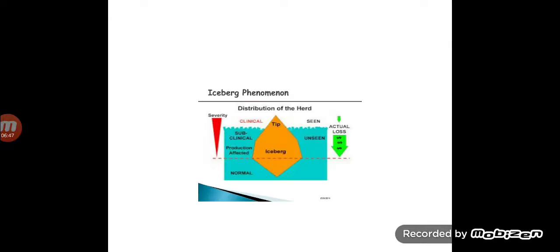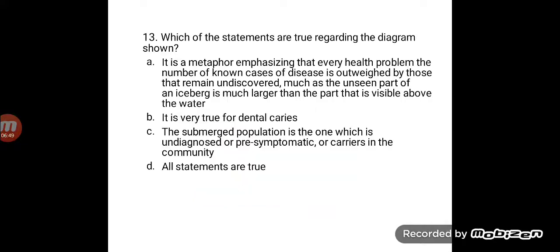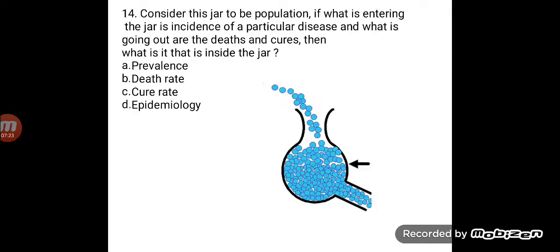The next question is, which of the statements are true regarding the diagram shown? Look at the diagram. It's the iceberg phenomenon. Options are: it is a metaphor emphasizing that for every health problem, the number of known cases of the disease is outweighed by those that remain undiscovered, much as the unseen part of an iceberg is much larger than the part that is visible above the water. It is true for dental caries. The submerged population is the one which is undiagnosed or pre-symptomatic or carriers in the community. All the statements are true. The answer is all the statements are true, because all of these depict the iceberg phenomenon.